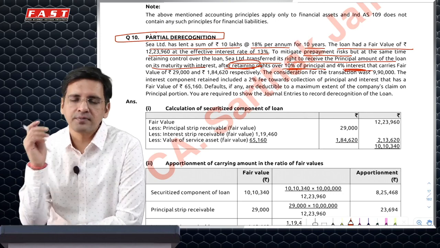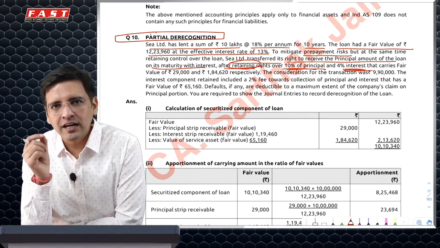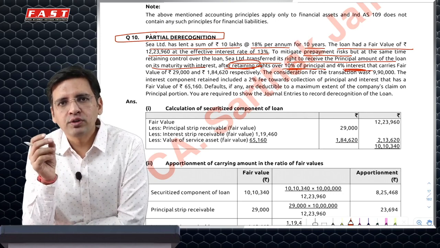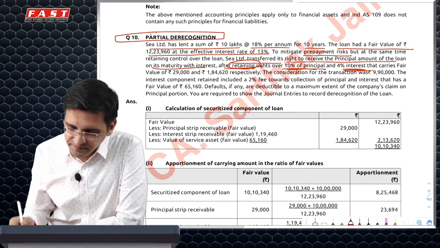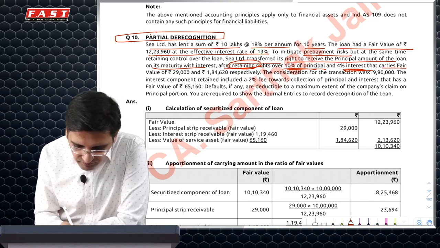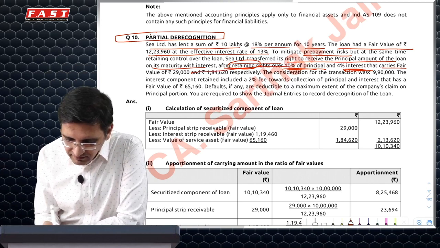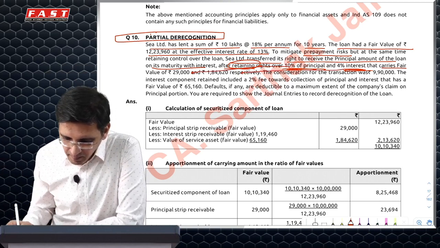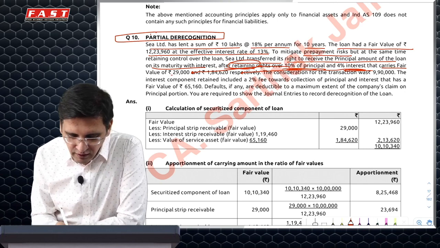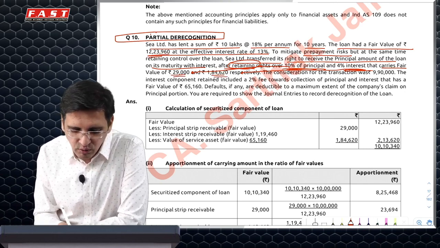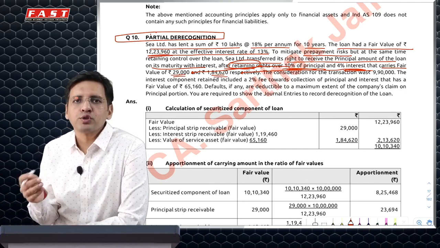Partial derecognition applies because, one, you have sold specific cash flows, which are interest and principal, and two, if not completely, then a proportionate amount in percentage. And the fair value of the portion which I have retained is given. If you know the fair value of the retained portion, and you know the fair value of the total, obviously the fair value of the portion sold will be the difference.